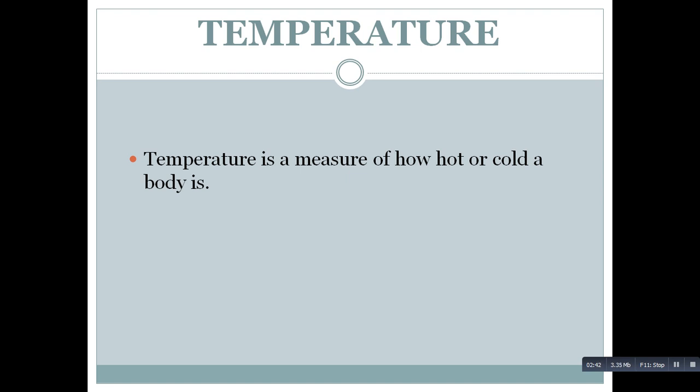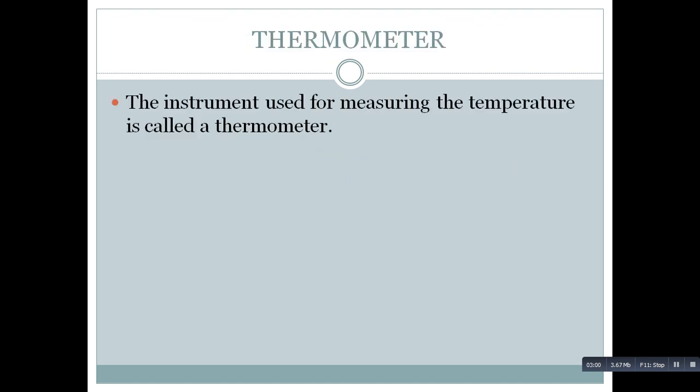In the similar way, when we go to Ooty or Kunur, how do you feel? You feel very cold. And there we say the temperature is very cold. So we use this word temperature in our day-to-day life. Now let us see what is temperature. Temperature is nothing but the measure of the hotness or coldness of a body.